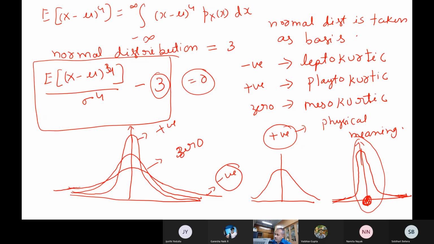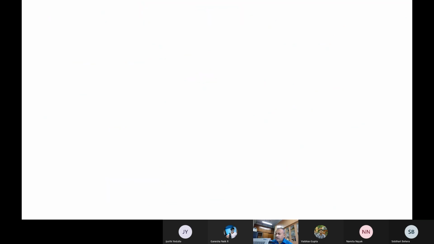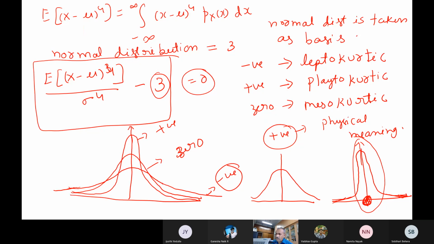Now suppose this other kurtosis, negative kurtosis or whatever. So now what is happening for negative kurtosis? Where the data points are more actually, okay? If you compare this with normal distribution, see, when you are having a lot of data, like you said 10,000 points. Now in these 10,000 points, if it is positive kurtosis, that means around 9,800 points, the majority of the points are located around the mean value basically.